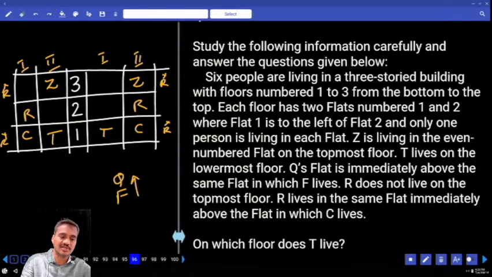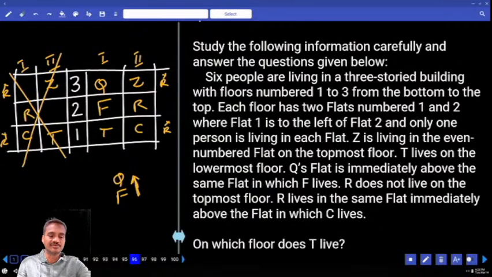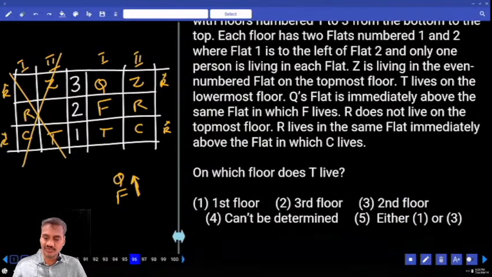Here again, R and C must be like this. And if R and C were like this, Q and F must be together. In this case, Q and F together is not possible. Hence Q is here, F is here. Done with this? And on which floor does T live? T lives on first floor, choice 1, 96.